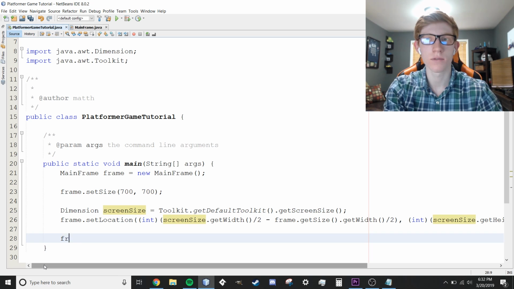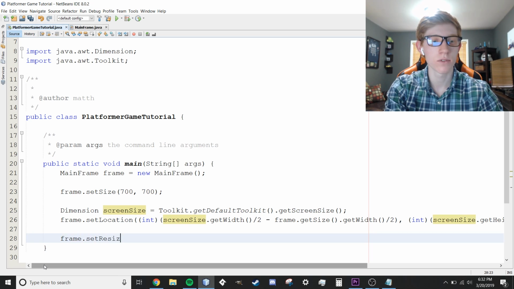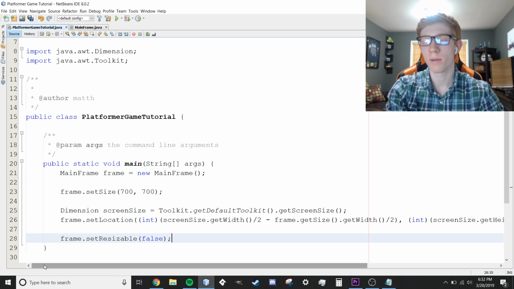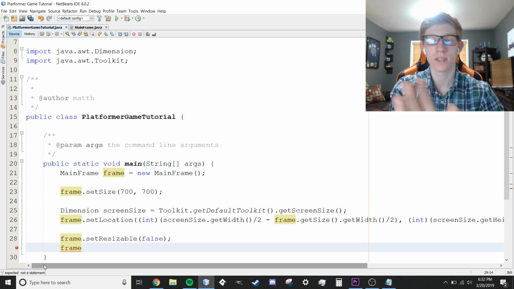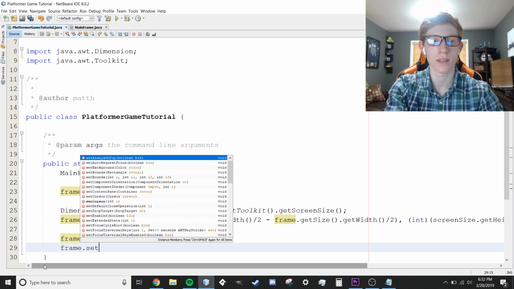Now a couple other simple things. We're going to say frame.setResizable. There's no E after the Z in resizable. That always gets people. Set that to false, because we don't want people to be able to resize their frame. It just messes it up and makes resolutions weird, and things will be sized weird. We don't want to deal with any of that.